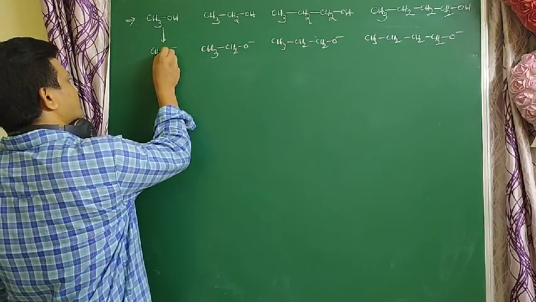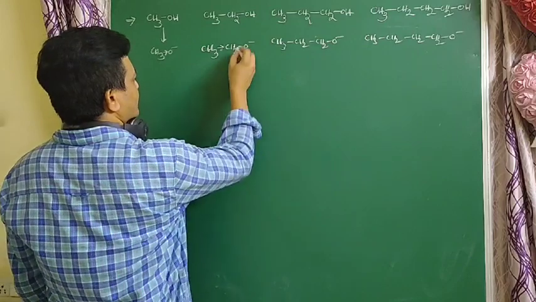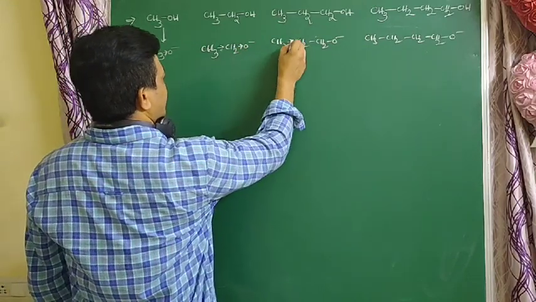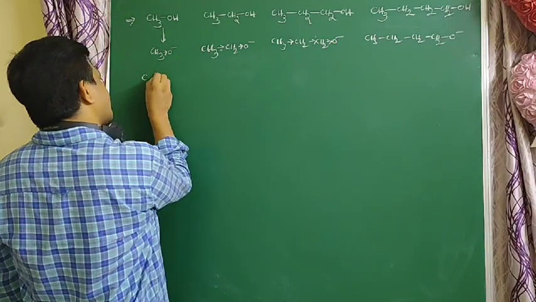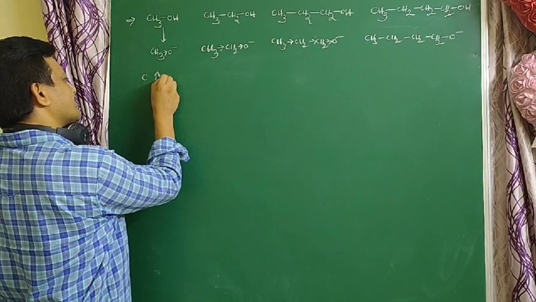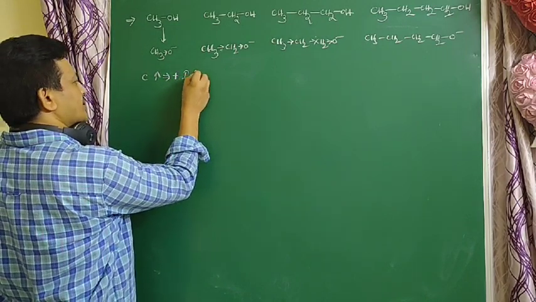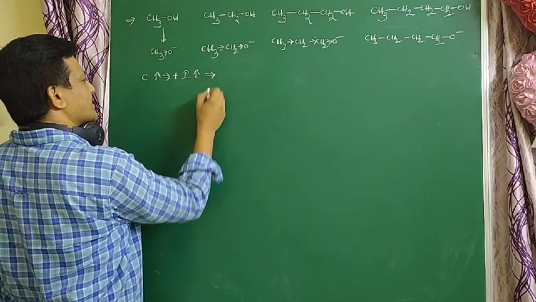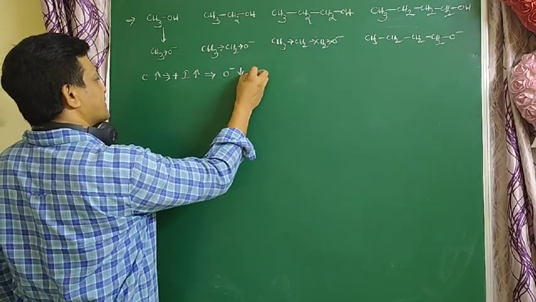Here the alkyl group donates electrons to oxygen. As the number of carbons increases, the +I effect increases, and the stability of the anion decreases.